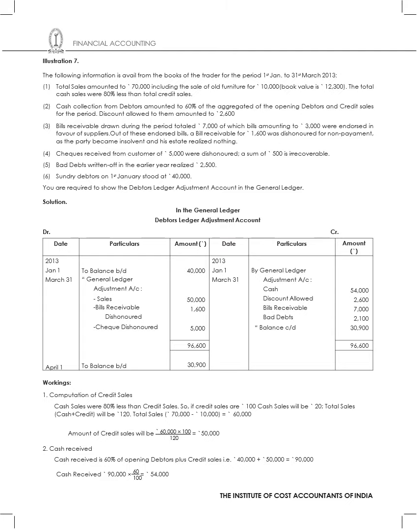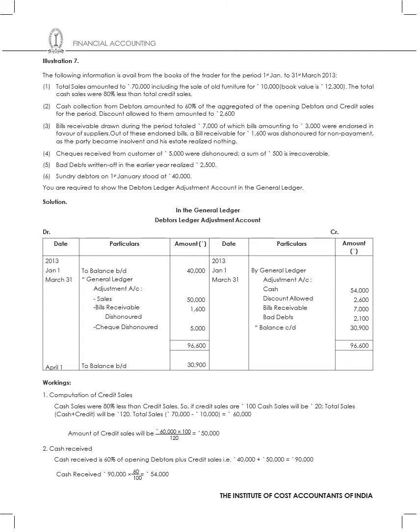And the amount of credit sales will be 60,000 into 100 by 120, which is 50,000. Because they have given very clearly, cash sales is 80% less than the credit sales. So accordingly, I'll have to compute my total sales first, and then arrive at my credit sales. Then I've got cash received.